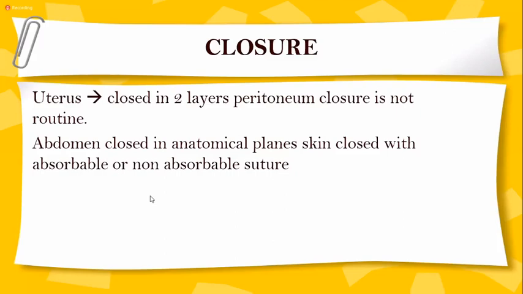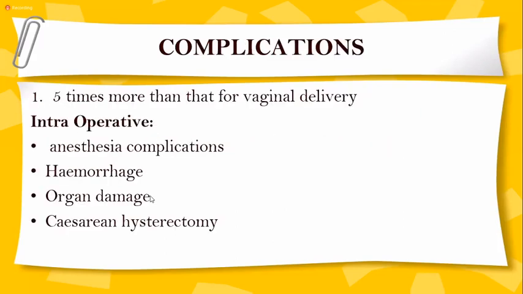The complications of cesarean delivery are 5 times more than those of vaginal delivery, and especially emergency cesarean section will have more complications than elective. Elective means you decide beforehand, you give time, the patient is admitted, and there's 6 hours of fasting. You plan it, and that is called elective cesarean section.